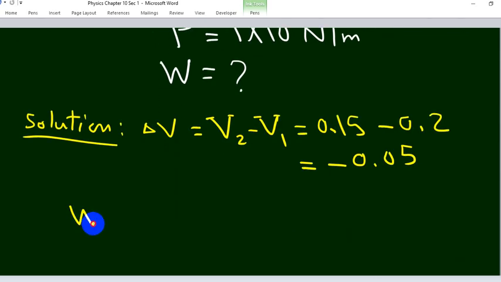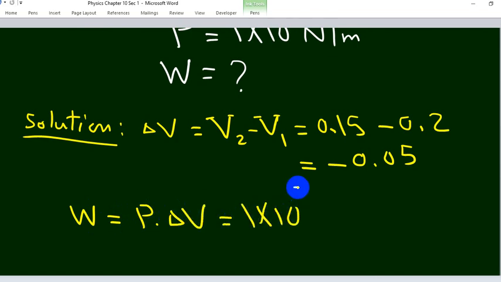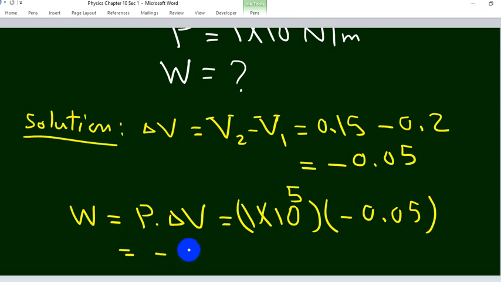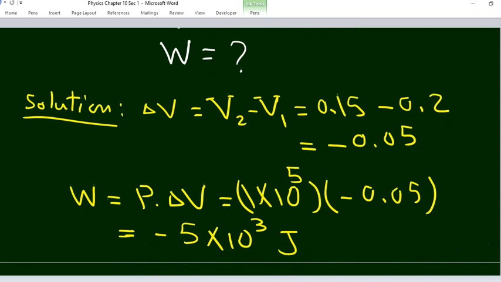The work equals P delta V. The pressure 1 times 10 power 5 Newton per meter square multiplied by negative 0.05. Here the work will be negative 5 times 10 power 3 joules. The work here is negative. So the work can be positive or can be negative.